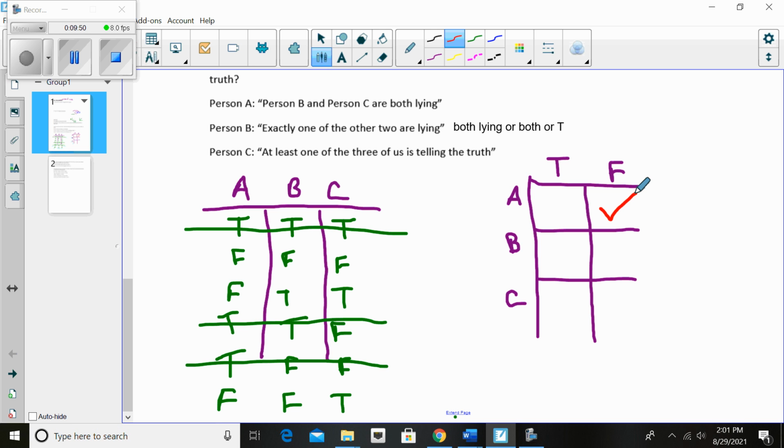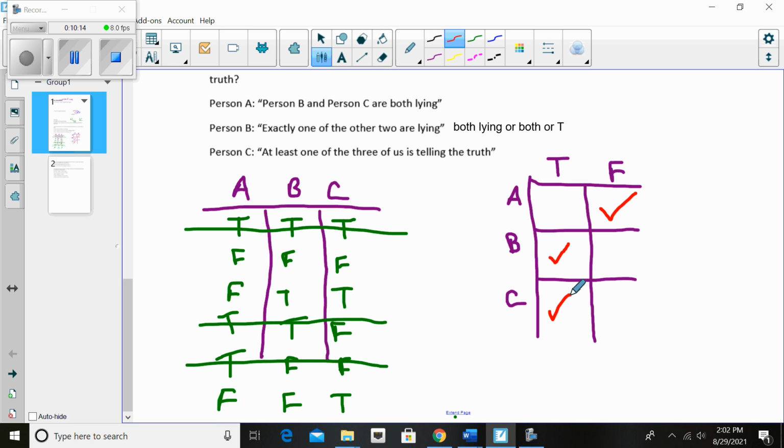We know that. Okay, so then what does that mean about person B and person C? So why don't you pause the video, see if you can finish this, and then come back in and get the solution. So I hope you really did stop to finish. It probably didn't take you too long.